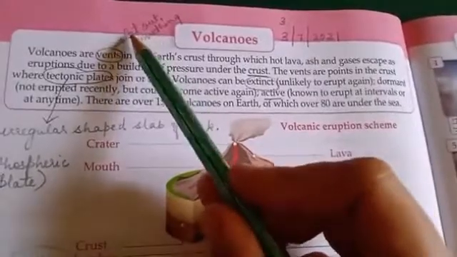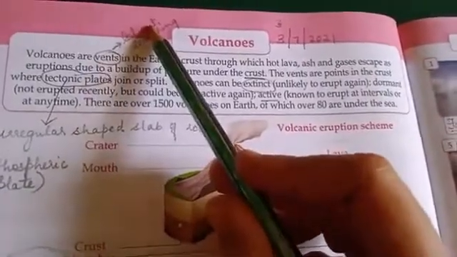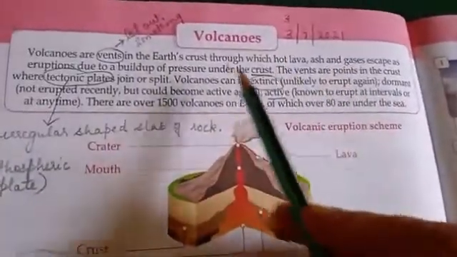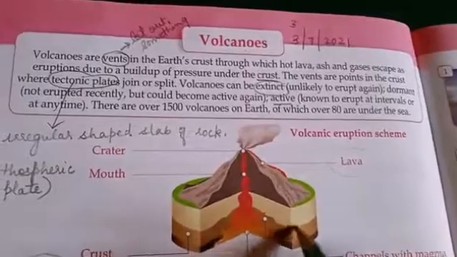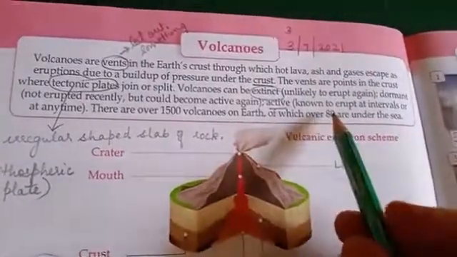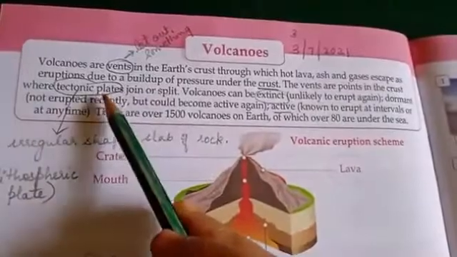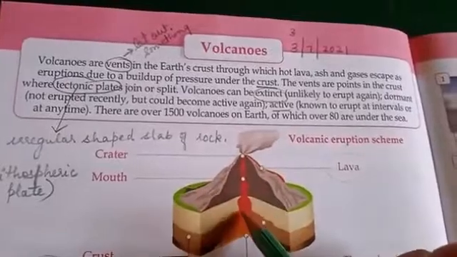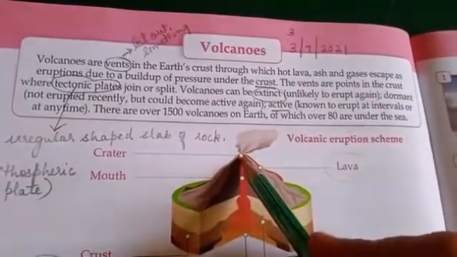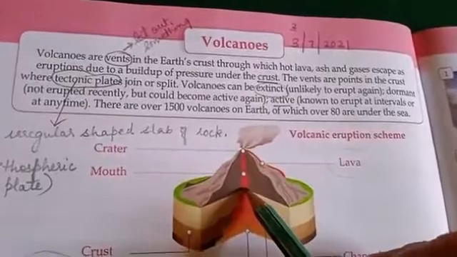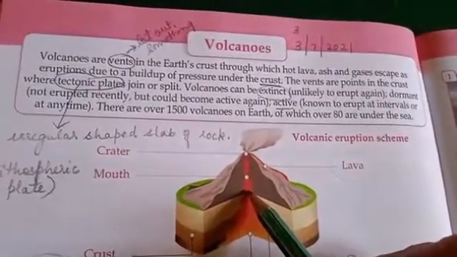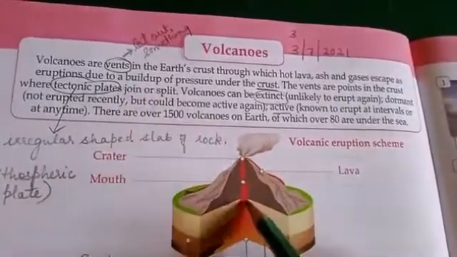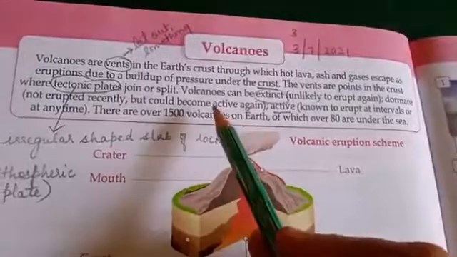Vent means the place from where things come out. It can be any place, to let out something. If pressure builds here, if pressure increases here, all the things come out. The vents are points in the crust where tectonic plates, which are also called lithospheric plates, are joined or split. So from there the vent is formed.